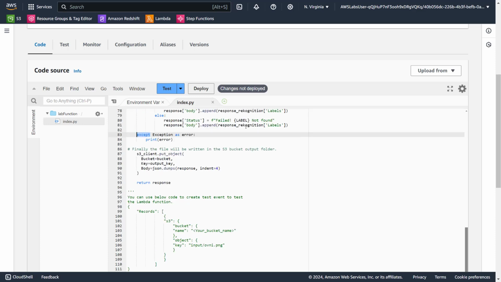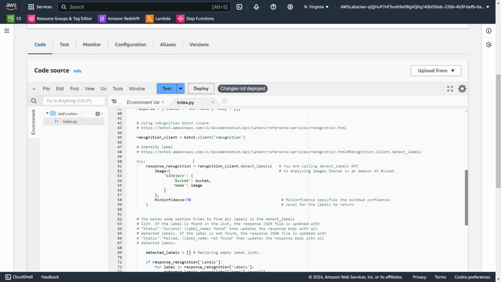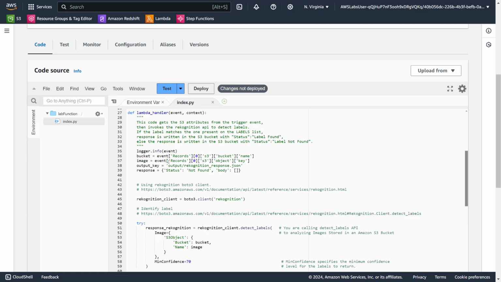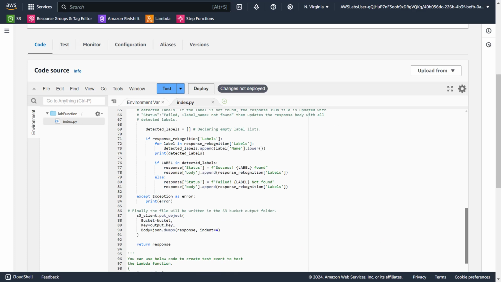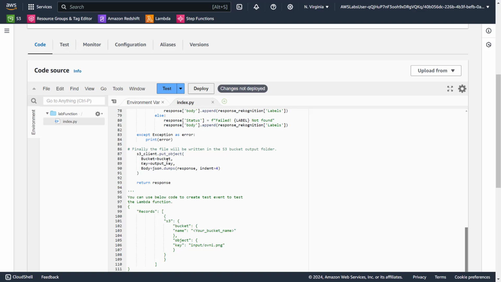Finally, once we have that output file, wherever we put it, we are going to go to the bucket.